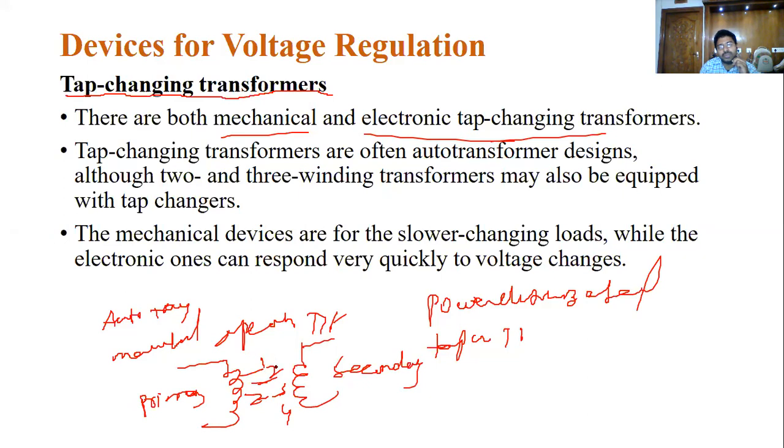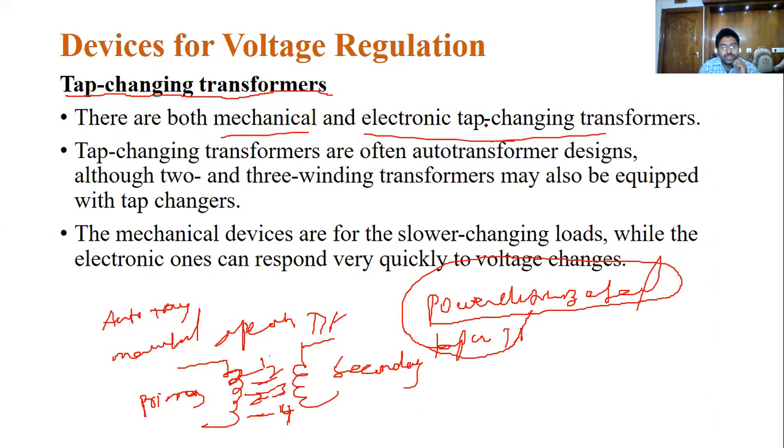Based on the voltage level required on the secondary side, the taps are changed. One tap has fewer windings, so it injects a smaller amount of voltage into the system. These are the different types of tap changing: manual operated and power electronic. Compared to manual operation, the power electronic based tap changing transformer operates very quickly to maintain voltage regulation.